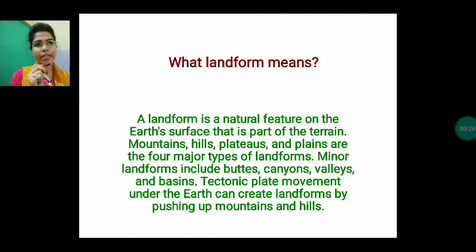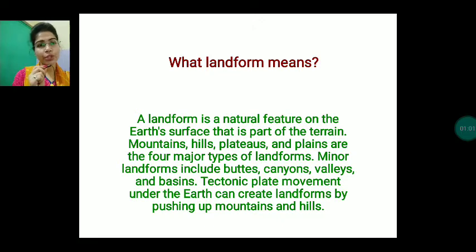Mountains, hills, plateau and plains are the four major types of landforms on the Earth's surface. Minor landforms include buttes, canyons, valleys and basins. Now, the reason for these landforms is tectonic plate movement. There are big rocks continuously moving under the earth, under the melting part of the earth. Okay, and when they come in touch, this is the reason for landforms. So tectonic plate movement under the earth can create landforms by pushing up mountains and hills.